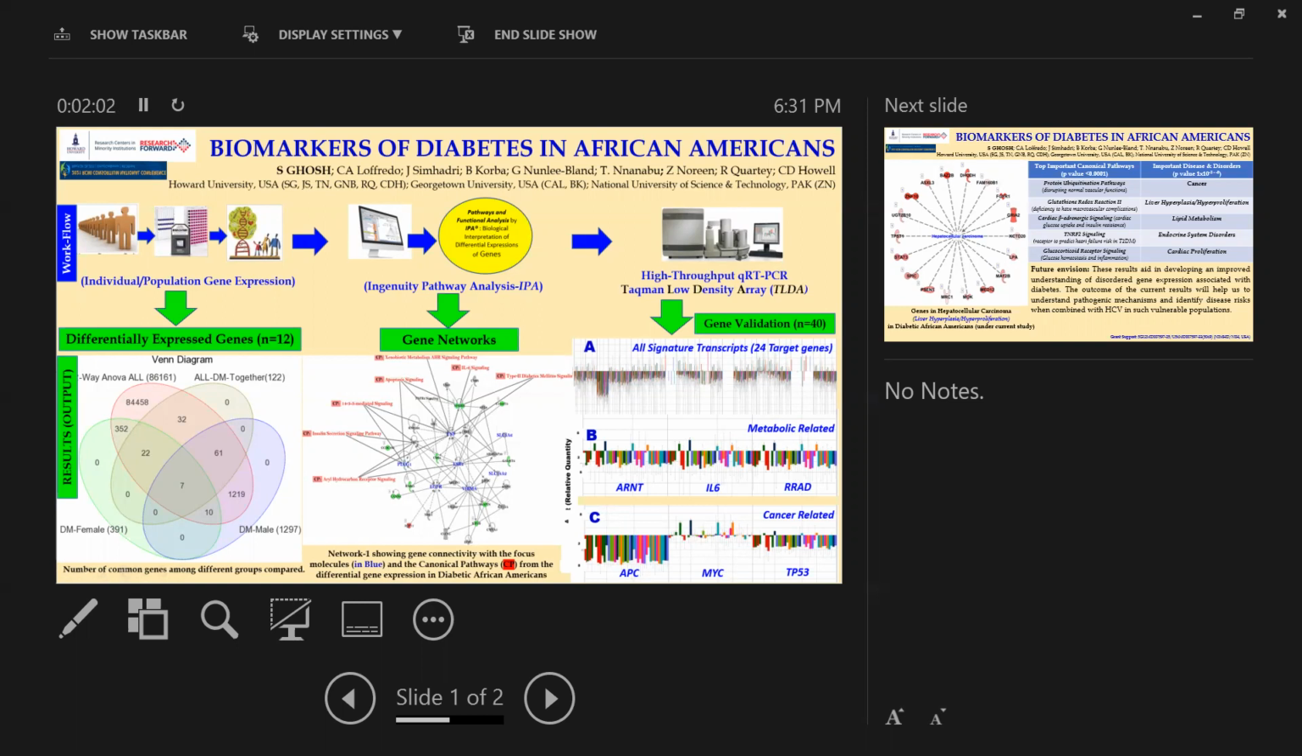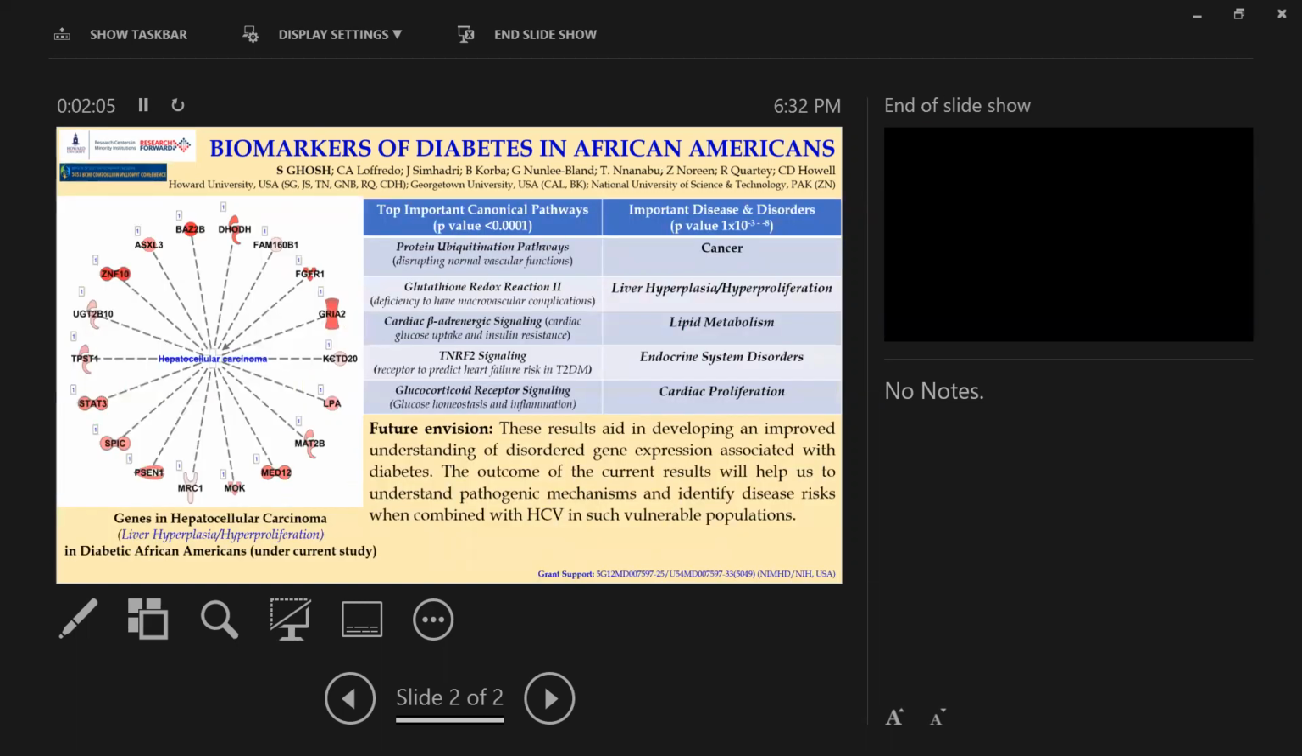Now, while looking into the pathways and the disease and disorder conditions, the pathway analysis on the differentially expressed genes, 1710 genes together, reveals protein ubiquitination pathways, cardiac beta-adrenergic signaling pathways, glutathione redox reactions 2, TNFR2 signaling receptor, androgen signaling for the men, and the glucocorticoid receptor signaling as the top canonical pathways, and we have shown their respective functions in the parenthesis.